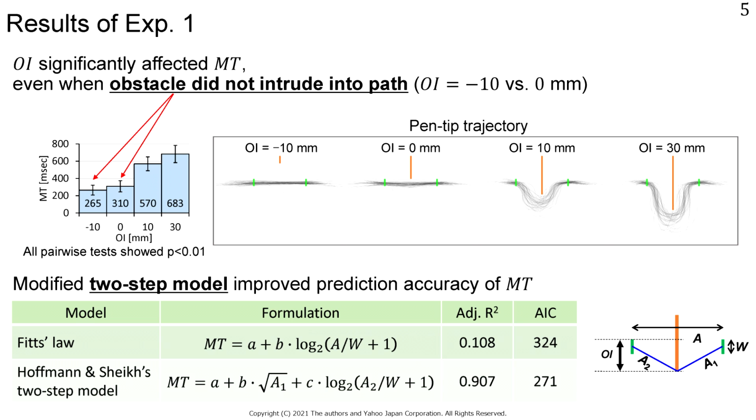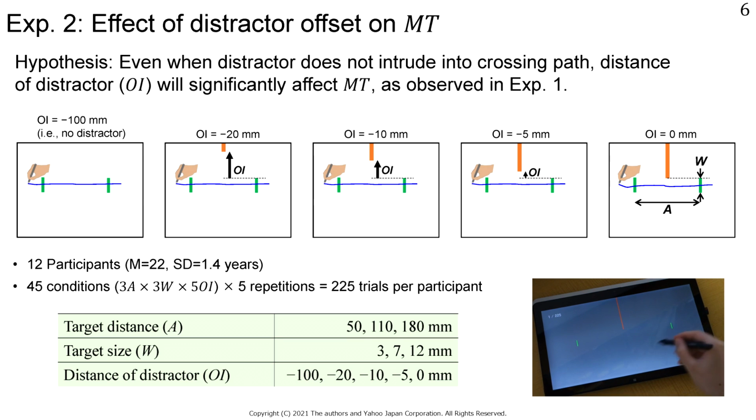In our results, the movement time increased with the OI because the path length increased. Therefore, a modified two-step model showed a better fit than the baseline model of Fitts' law. Interestingly, the movement time difference was significant even when the obstacle didn't intrude into the path. To investigate this effect in more detail, the OI values were negative or 0 in experiment 2. This means that intentional avoidance of the distractor was unnecessary in all conditions.